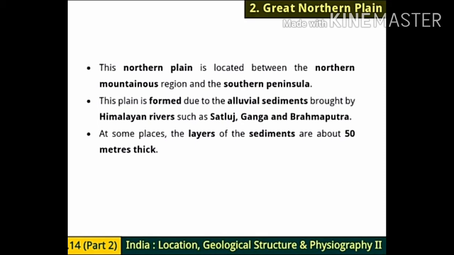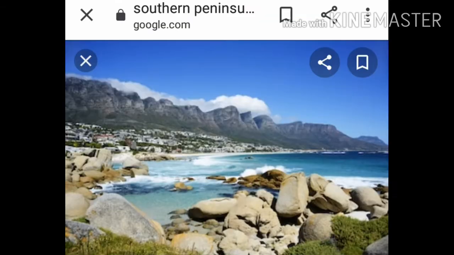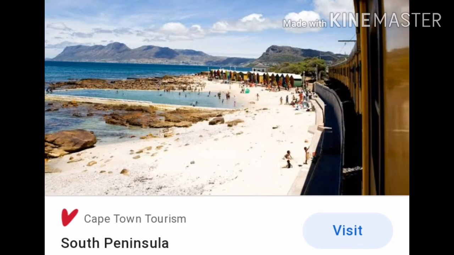Here our first point is the Great Northern Plain. This northern plain is located between the northern mountainous region and the southern peninsula. So where is this northern plain located? It is located between the northern mountainous region and the southern peninsula. Hope you are very clear about the peninsula.